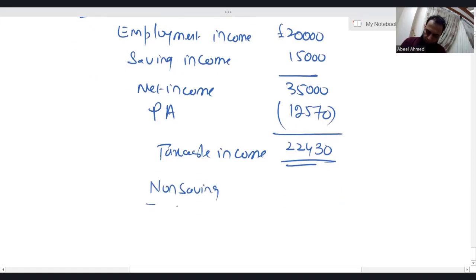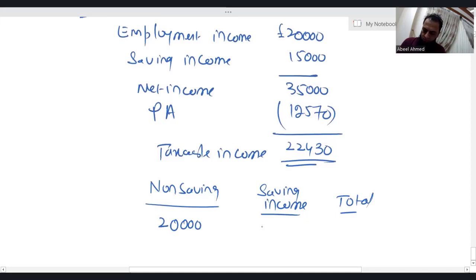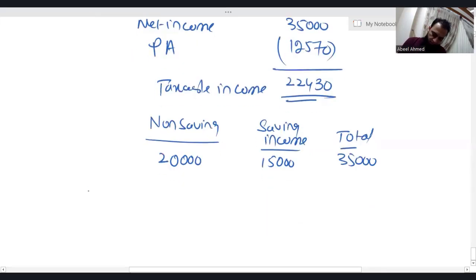Non-saving, saving income, and the total. Employment income is a non-saving income. Saving income is obviously saving. Personal allowance is deducted from the non-saving. While calculating income tax liability, personal allowance is deducted from the non-saving income. 12570.